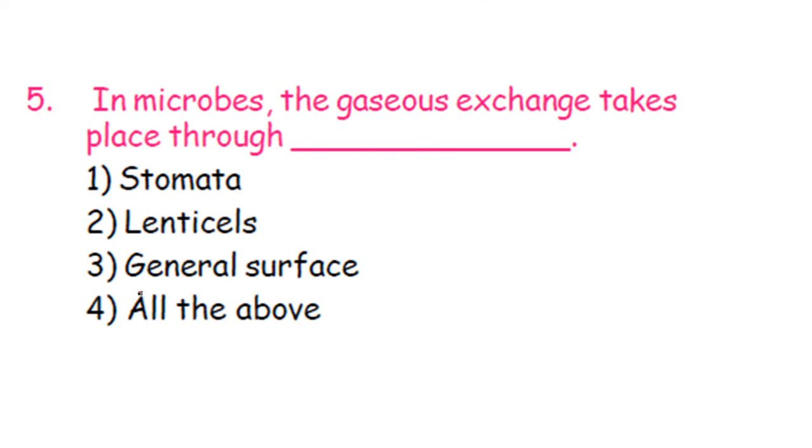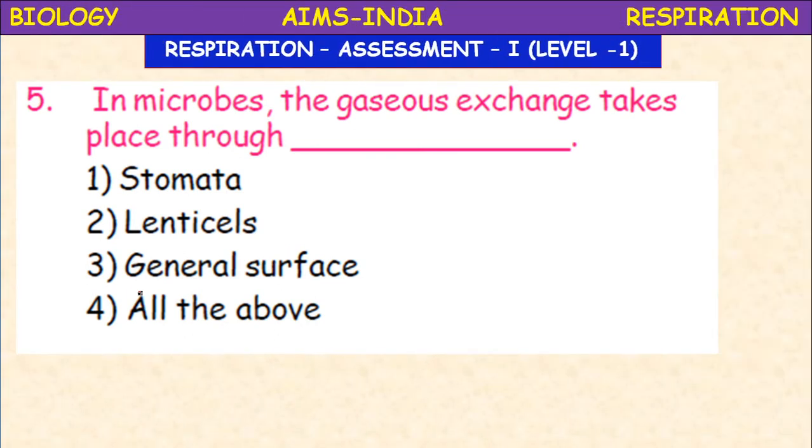Okay, children. Next, in microbes, the gaseous exchange takes place through. In microbes means here bacteria, protozoans, unicellular organisms. Stomata, lenticels, general surface. So it is through the general surface. What is that process? That process is called diffusion. Example, you can take amoeba. Okay. General surface through plasma membrane.